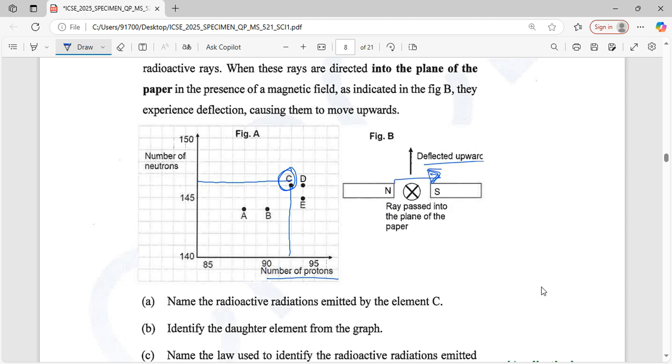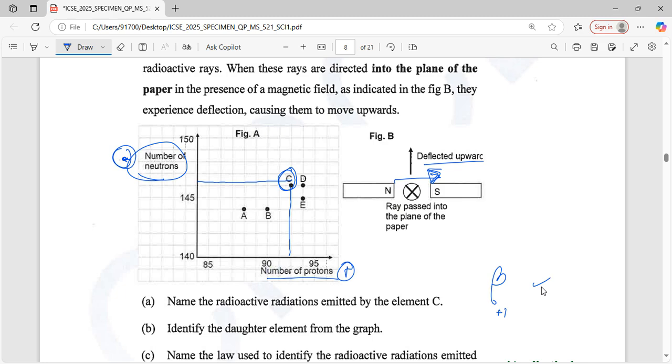So in radioactive decay, in this case it is beta decay emitted by the element, because the mass number stays the same. Neutron means neutral charge. Proton is positive. Okay, so there is something below the number of beta decay. Actually there is an increase by 1. Okay, yeah, 1. And next, identify the daughter element from the graph.